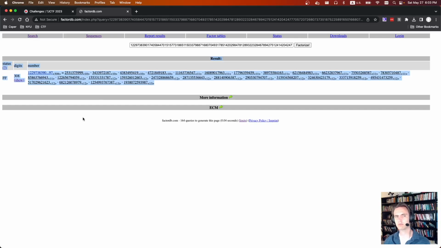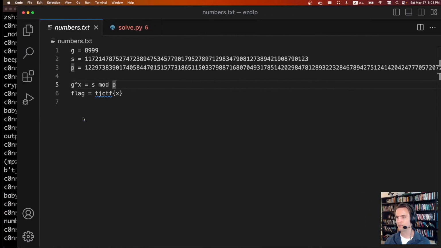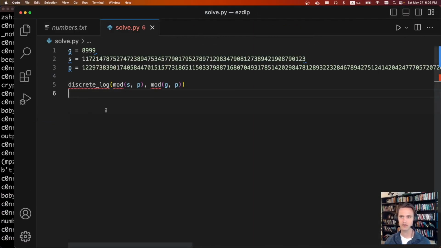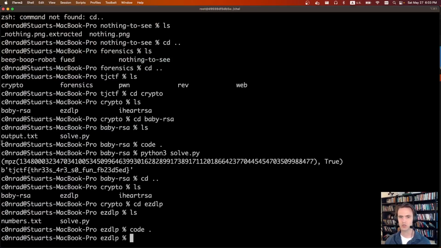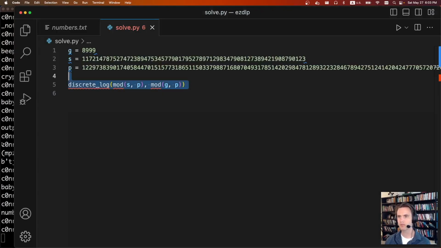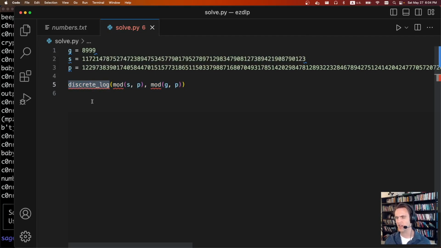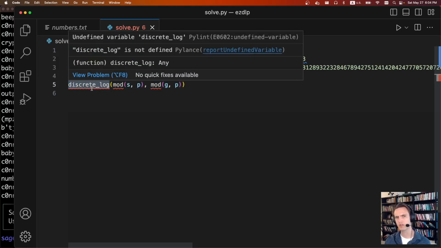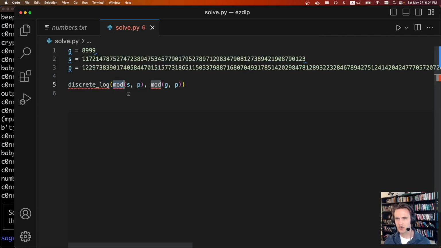And so there's an algorithm called, I don't know if I'm saying it right, Pohlig-Hellman, that we can perform. We could look up Pohlig-Hellman, or we could just have Sage do it for us. So Sage is just a math tool. It's kind of like a Python-like interface, but it has a bunch of number theory and crypto functions built in. And they specifically solve discrete log problems for you. So we're just going to do the discrete log problem. Under the hood, I think it does a bunch of different algorithms, and one of them is Pohlig-Hellman, and it just does it for you.